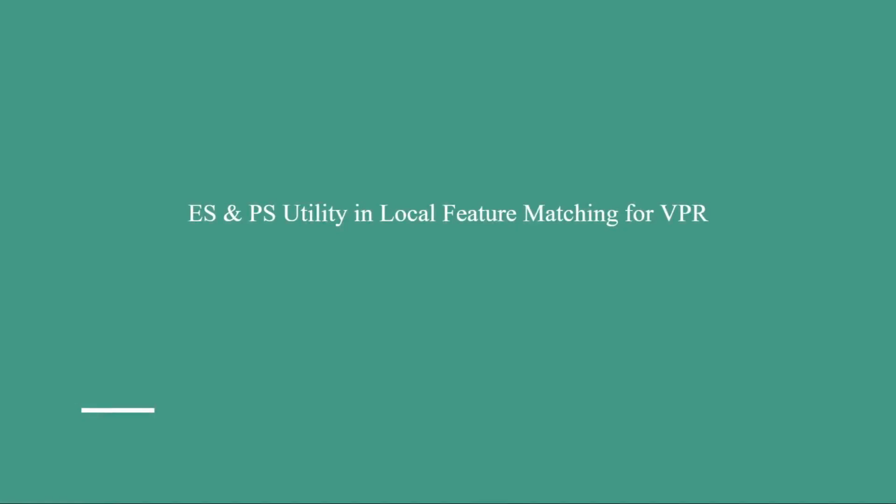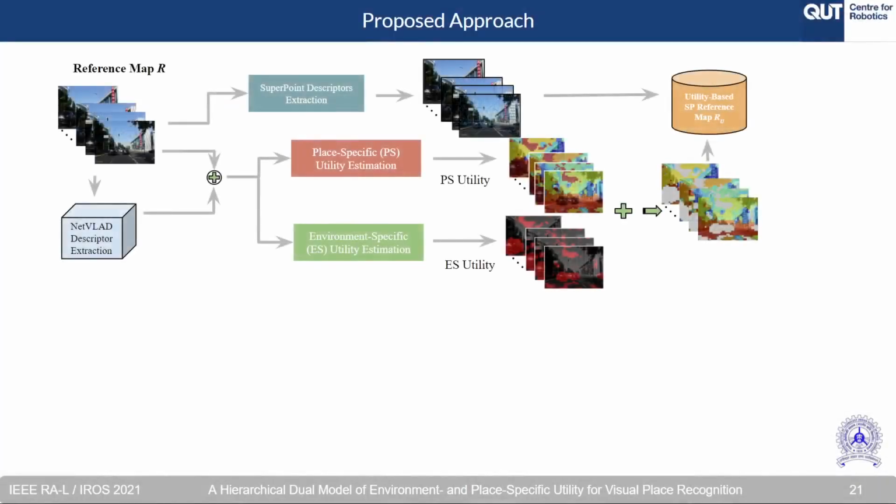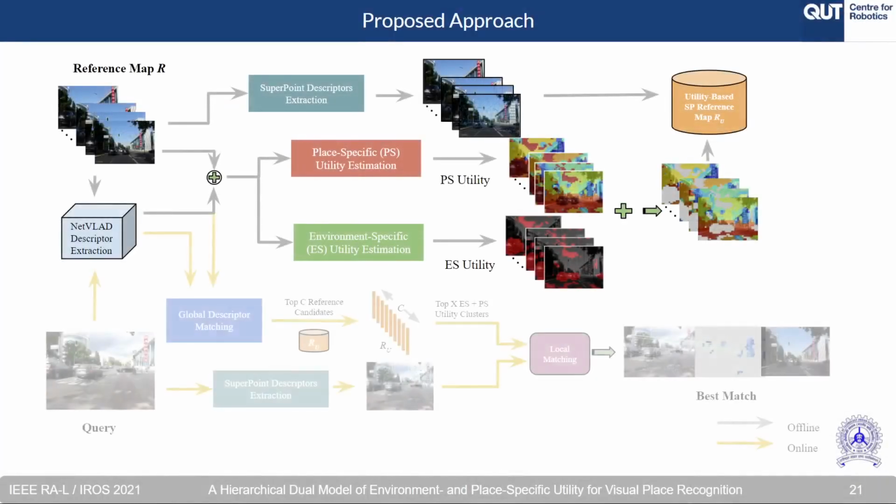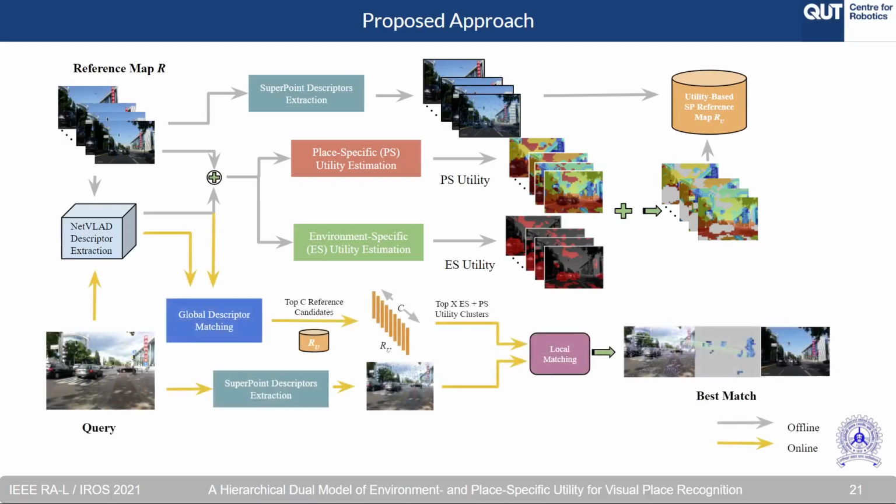Given the robustness of the proposed utility, we aim to employ it in local feature matching for VPR. We firstly estimate the utility for a reference map. Then we use the NetVLAD descriptors to perform global candidate search and extract the top C candidates. Then we use the estimated utility to select the top X, ES, and PS utility clusters. Then we accordingly filter the local features and perform local feature matching to determine the best match.